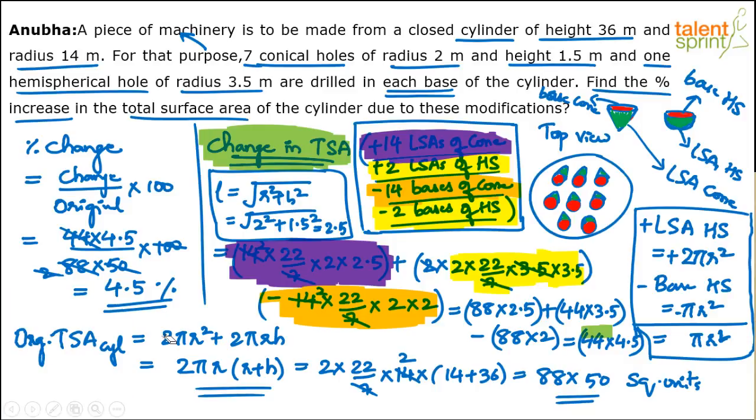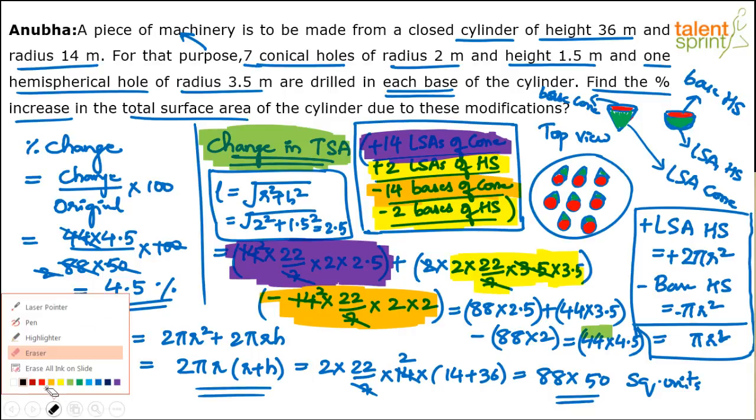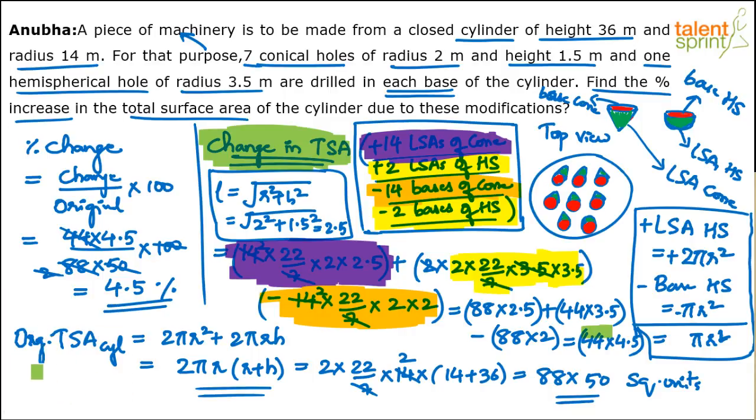Sorry about this. The lateral surface area of a hemisphere, 2 times this one, this yellow portion, right? I think we had combined these two. Let me do the highlighting again so that it's in the same fashion, right? So 2 pi r square minus pi r square will give you pi r square. Sorry about this error.